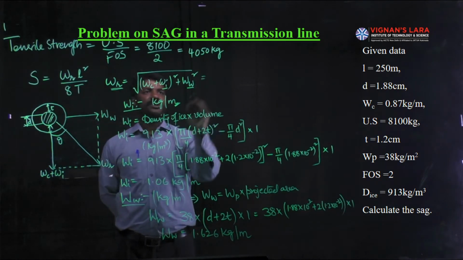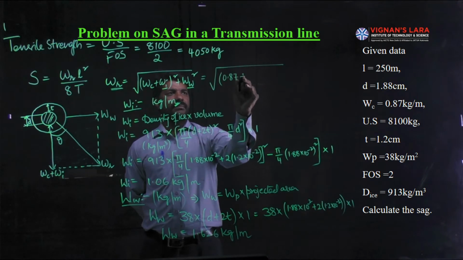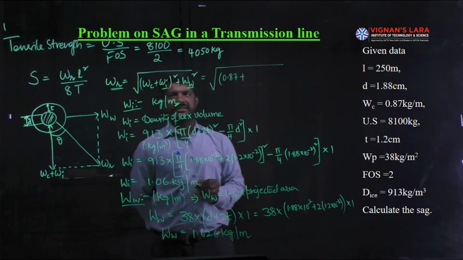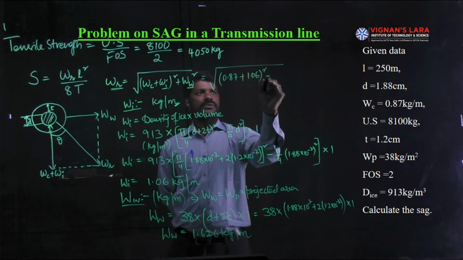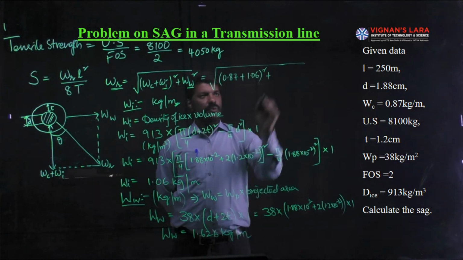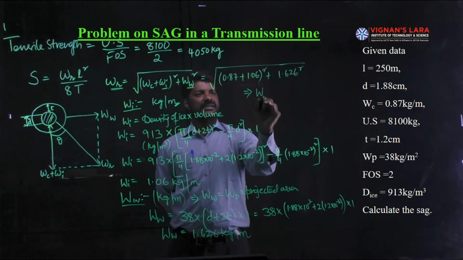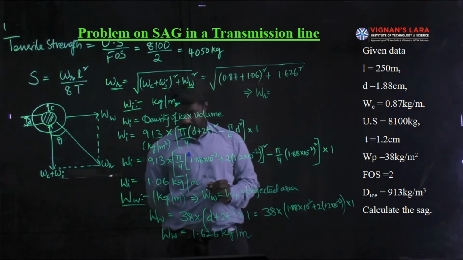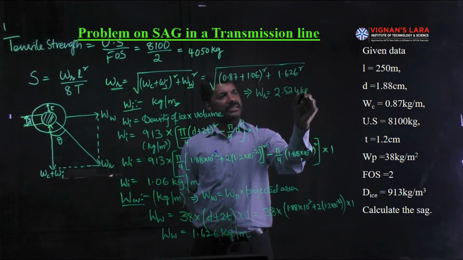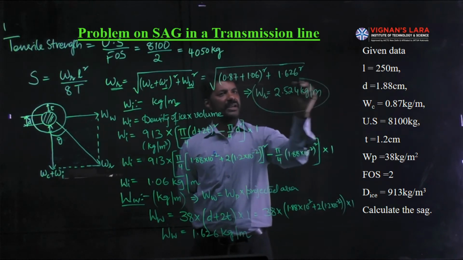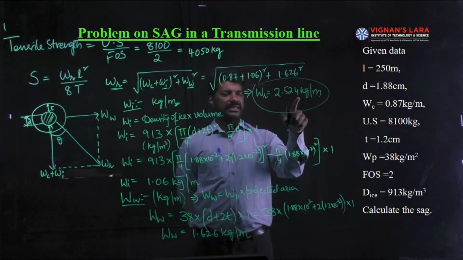Then let us go for the substitution part, which is the square root of WC 0.87 plus ice weight 1.06, whole square, plus weight due to wind pressure 1.626 square. Simplifying this, you will get the resultant weight WR, whose value is 2.524 kg per meter length. This much amount of weight is identified: 2.524 kg per meter length.